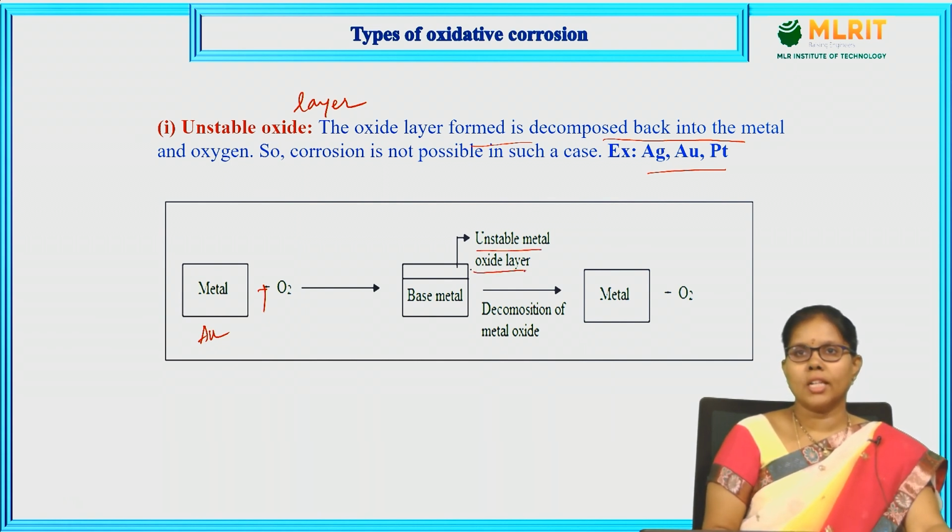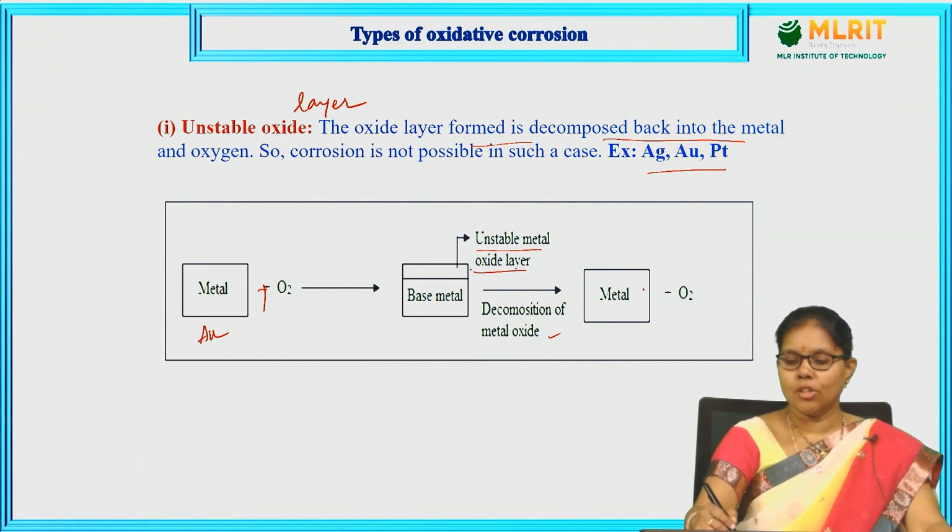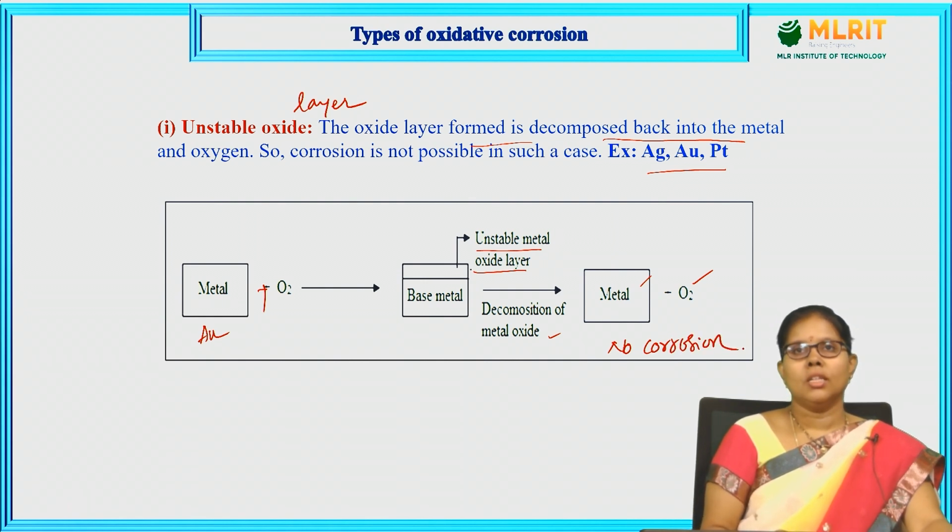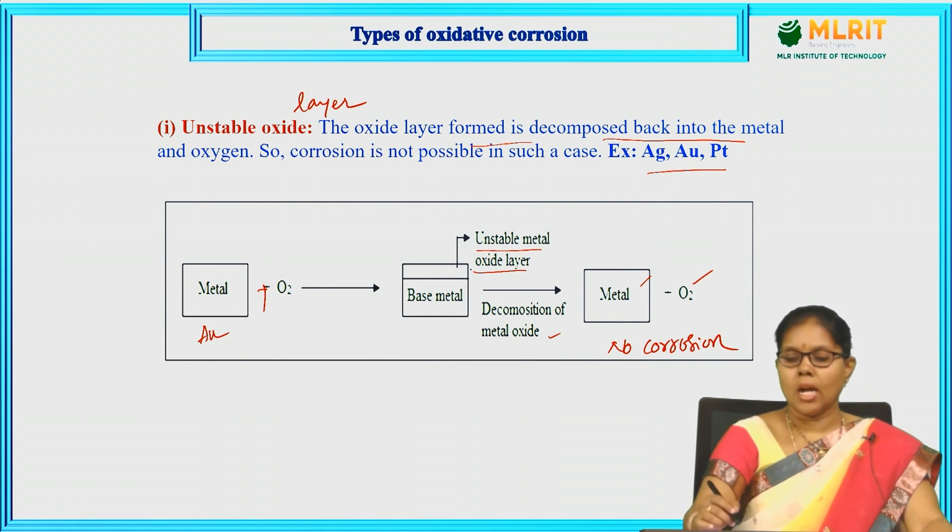So, a gold oxide layer is formed at the surface, which is formed immediately gets decomposed. Decomposition of the metal oxide layer, again we are going to get our own metal and oxygen. No corrosion. There is no chance for the corrosion because these are the metals which form an unstable oxide layer, that is, the oxide layer decomposes immediately and we are going to preserve our own gold and platinum or silver. So, these are the long lasting metals.